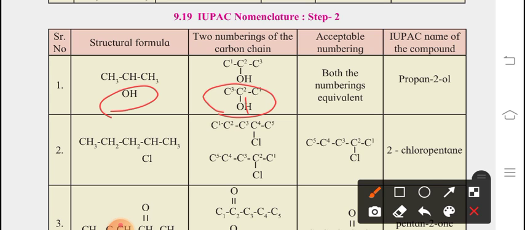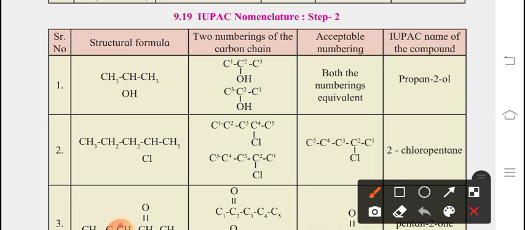So the name of the compound will be propan-2-ol, which we previously wrote as propanol. But while writing the exact structural formula and the exact IUPAC name, we can write it this way: propan-2-ol. Suppose this name is going to change in another way; I am giving you another example.